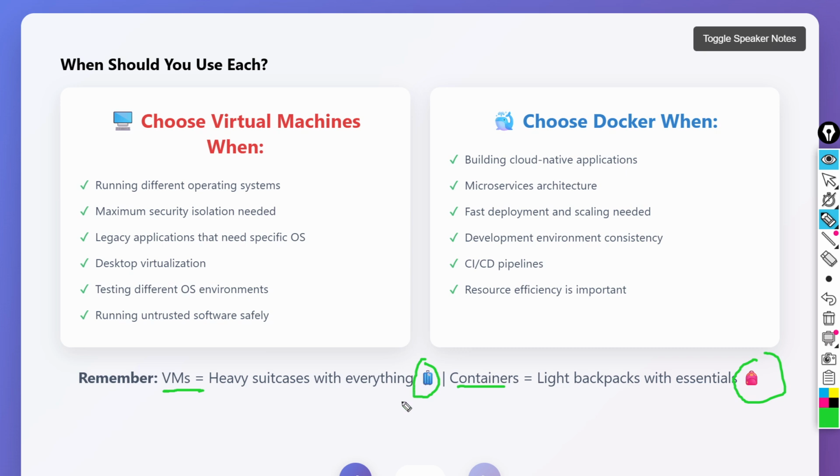There are some advantages of virtual machines and some advantages of Docker. The virtual machine's major advantage is when more security and complete isolation are required. Docker, compared to a virtual machine, has less security and more scalability. That is the feature.